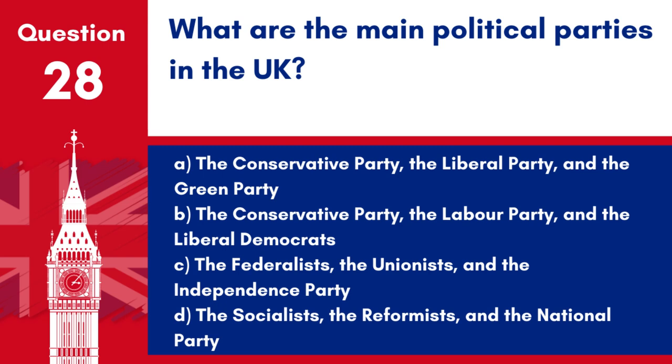Question 28. What are the main political parties in the UK? A. The Conservative Party, the Liberal Party, and the Green Party. B. The Conservative Party, the Labour Party, and the Liberal Democrats. C. The Federalists, the Unionists, and the Independence Party. D. The Socialists, the Reformists, and the National Party.